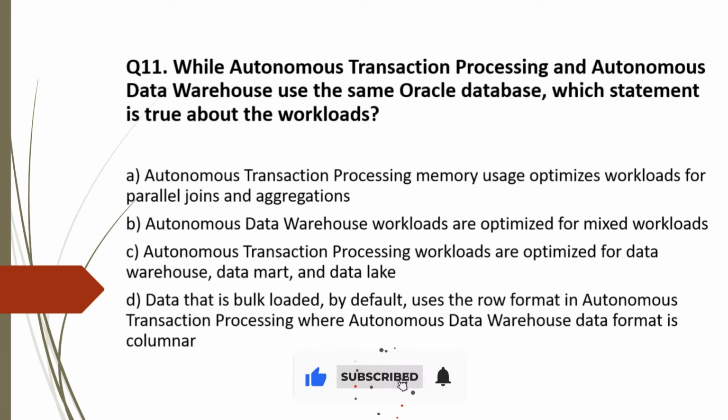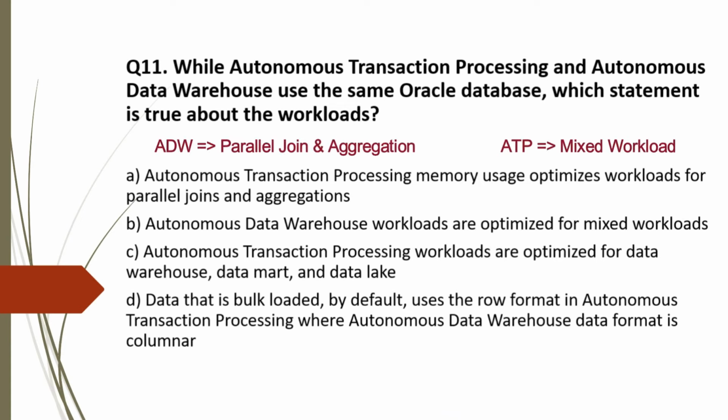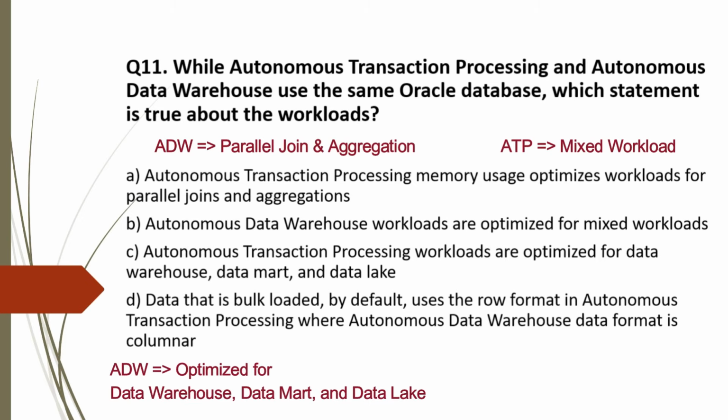data format is columnar. First, let's see a few characteristic differences between ADW and ATP. ADW is designed for parallel joins and aggregations, whereas ATP is designed for mixed workloads. ADW is optimized for data warehouse, data lake and data mart. Data format for ATP is row-wise, whereas data format for ADW is columnar. So based on this, let's analyze the options.